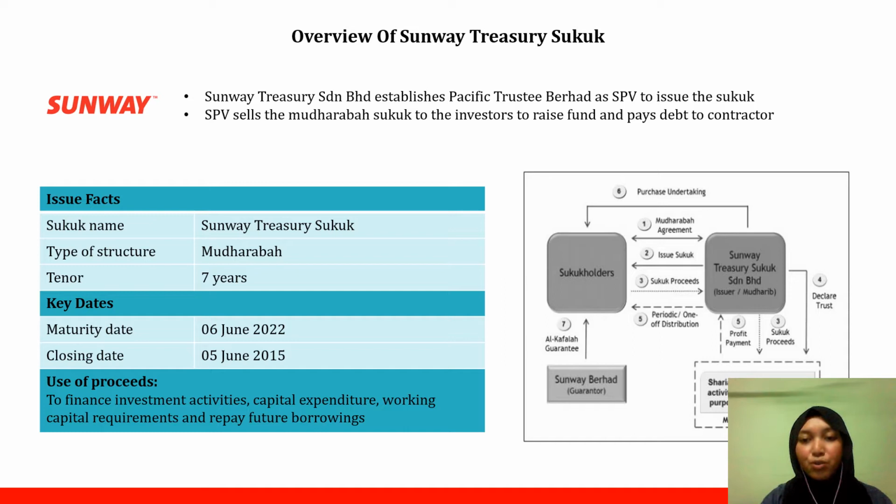As shown in the diagram for the structure of this Mudharabah Sukuk, Sunway Treasury Sdn Bhd, as the issuer or Mudharib, will issue the Sukuk to the Sukuk holder. The proceeds from the Sukuk holder will be considered as capital and represent the Sukuk holder's equity for the Sukuk Mudharabah. The profit generated from this arrangement will be shared between Sunway Treasury Sdn Bhd and the Sukuk holder, or the investor, according to the pre-agreed profit sharing ratio.